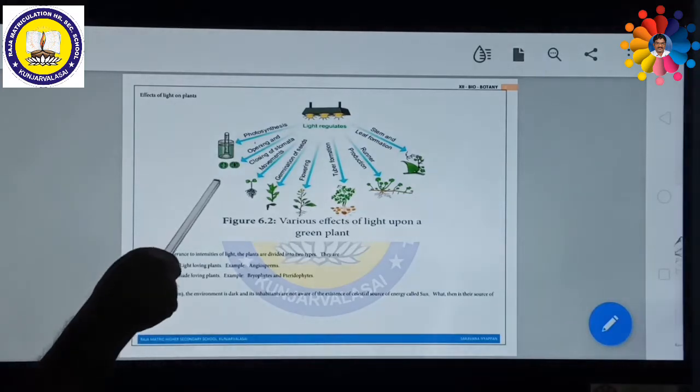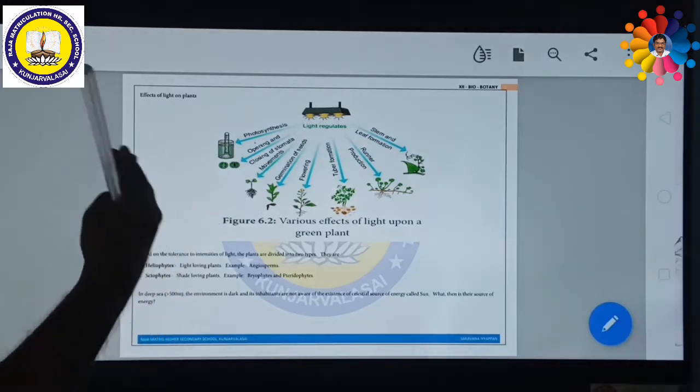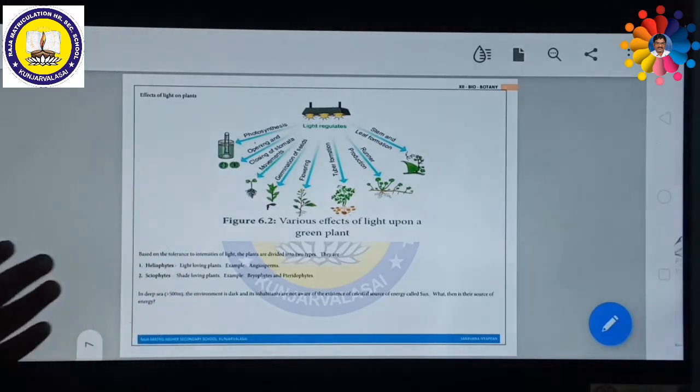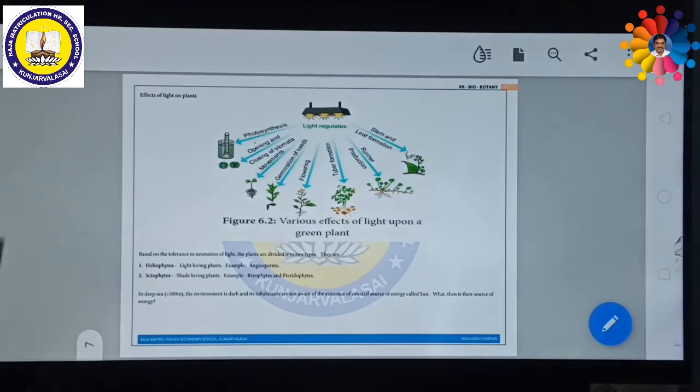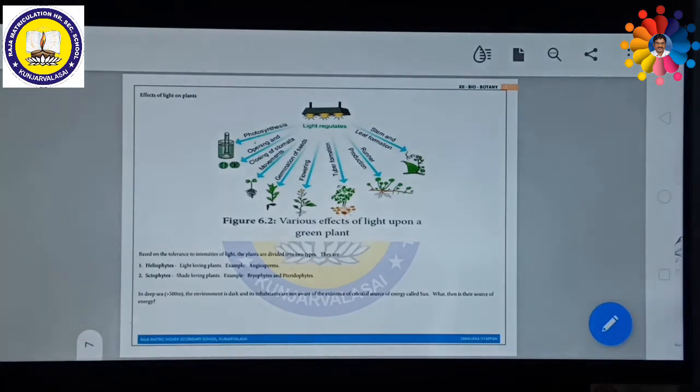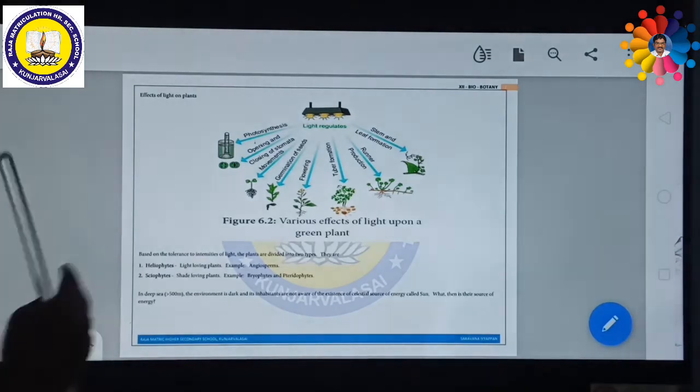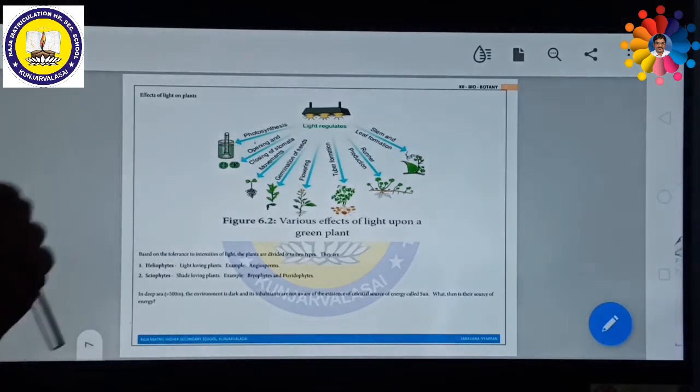Then, movement of plants towards light. If you keep a plant in a closed container which has a small hole, the plant always moves towards sunlight because of phototropism. All the plants move towards sunlight. So sunlight is very essential for movement.